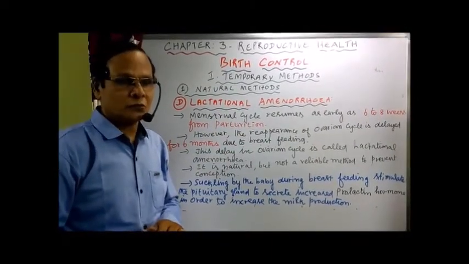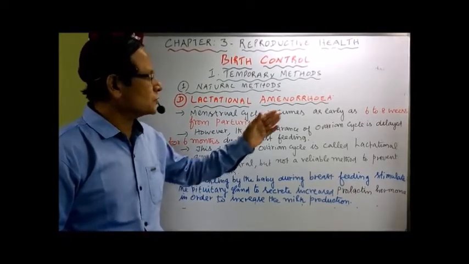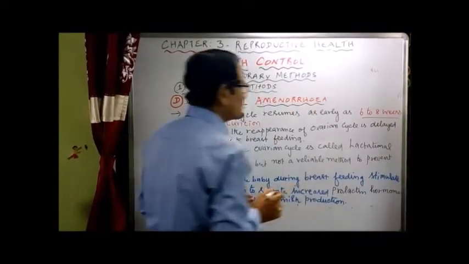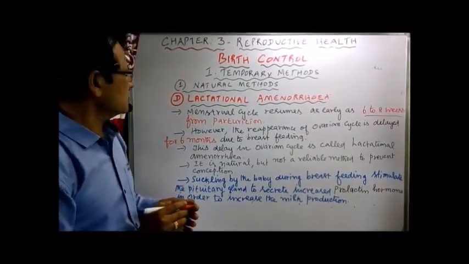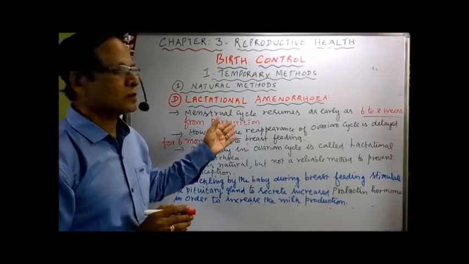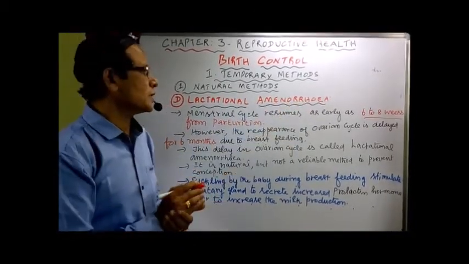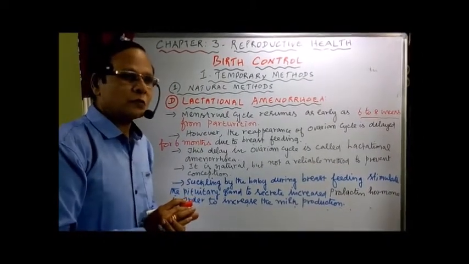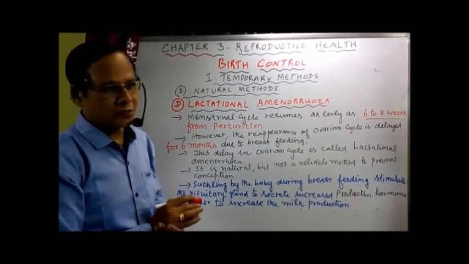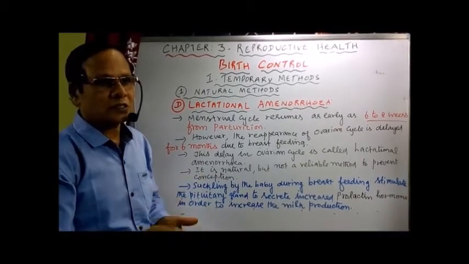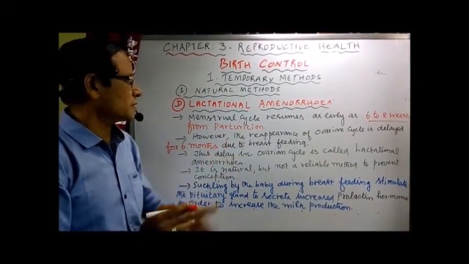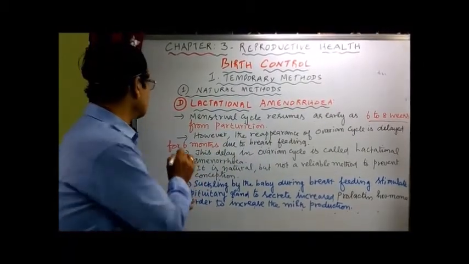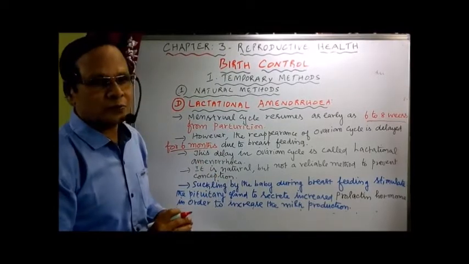Normally, the menstrual cycle resumes as early as 6 to 8 weeks after parturition, that is, childbirth. But the reappearance of the ovarian cycle, the various stages of primary, secondary, tertiary follicles, is delayed for 6 months because of breastfeeding.